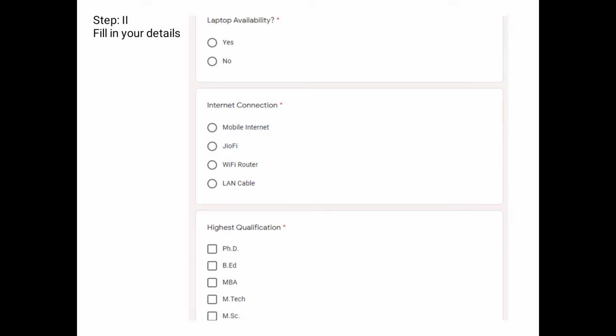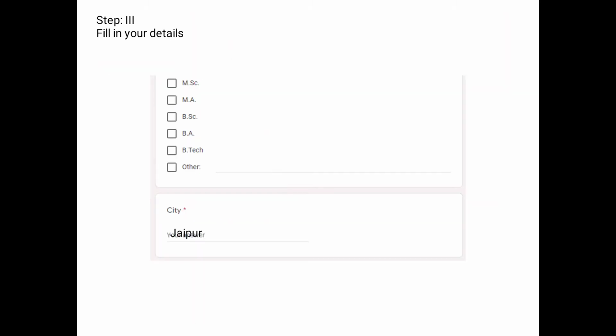Next, in step 2, there are certain questions which are asked, like your laptop availability, the internet connection, and the highest qualification. Here you have to mention whether you have a laptop with you, what internet connection you're using, and what your highest qualification is. Do remember, having a very good internet connection is highly preferable via SwiftLearn. Then you will have to fill in your city, where exactly you reside.